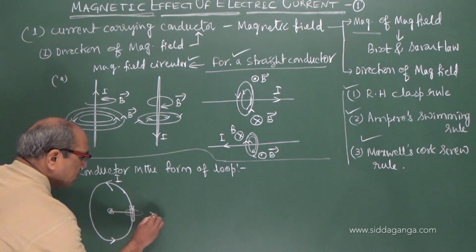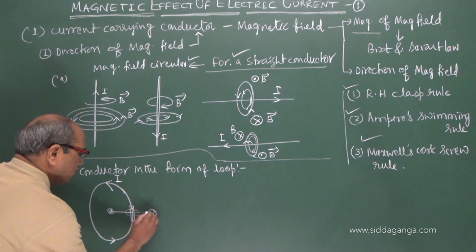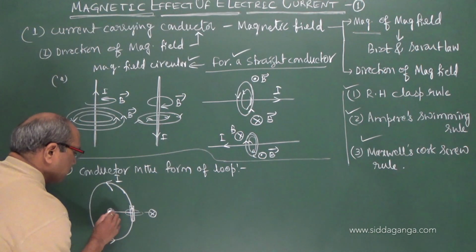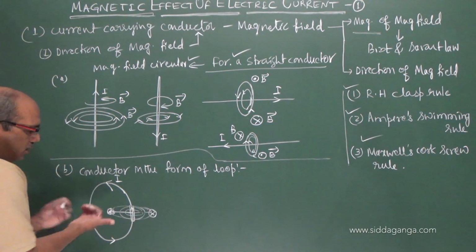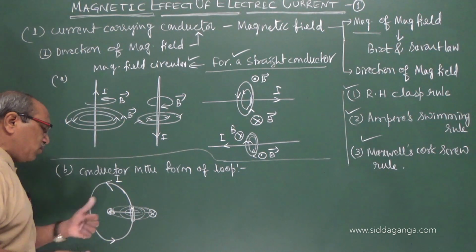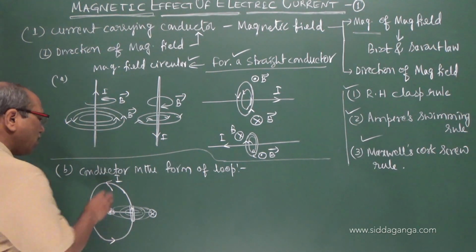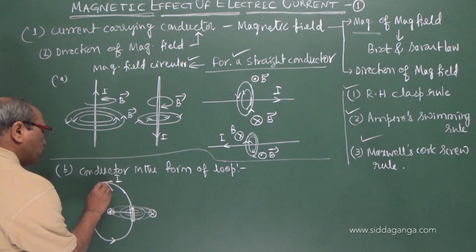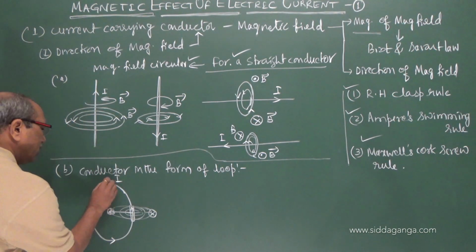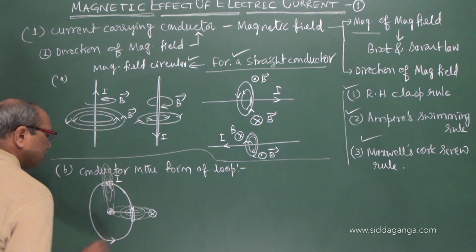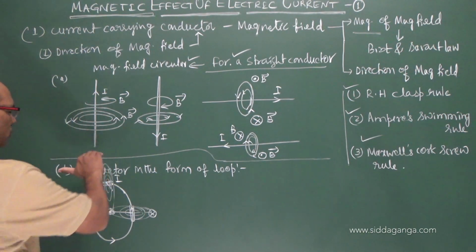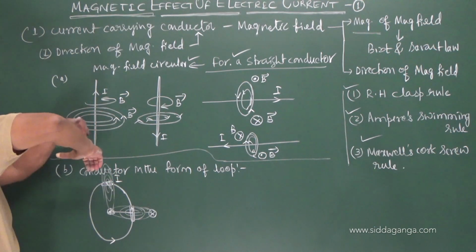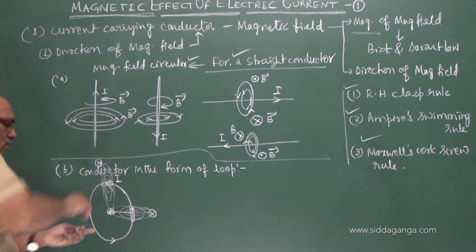That means here it is into the board, but here it is out of the board. So in the enlarging circles, we can see the field is perpendicular to the board and towards us. Or you can take a point at this position; again I can think in a similar way. Here it is into the board, but here again out of the board. Because when you take a point like here, you see that this is into the board and here it is coming out.